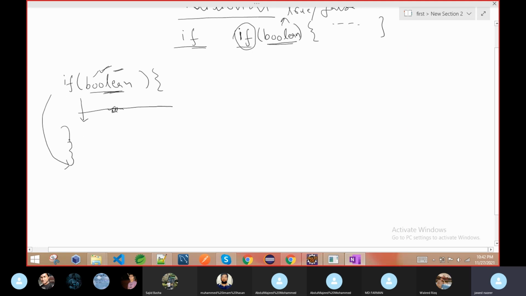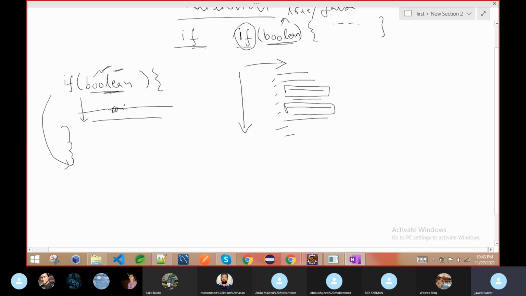From here to here, whatever you put in the brackets, all that code may be one line or more than one line. So this is the way if works. Till now, before this conditional operation, suppose we have lines of code. The code works like the English language, left to right and top to bottom. Till now we haven't discussed anything where we skip any lines of code. It executes one by one by one, and finally is done.